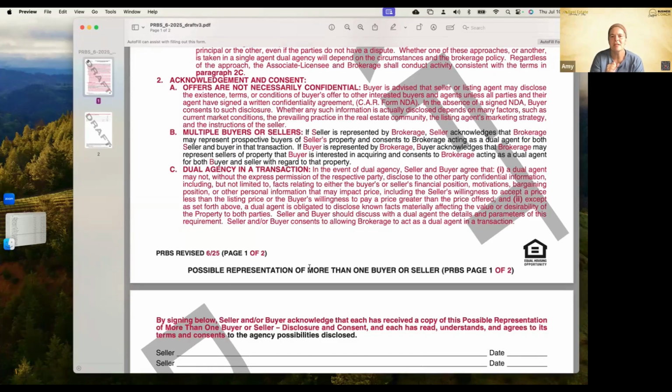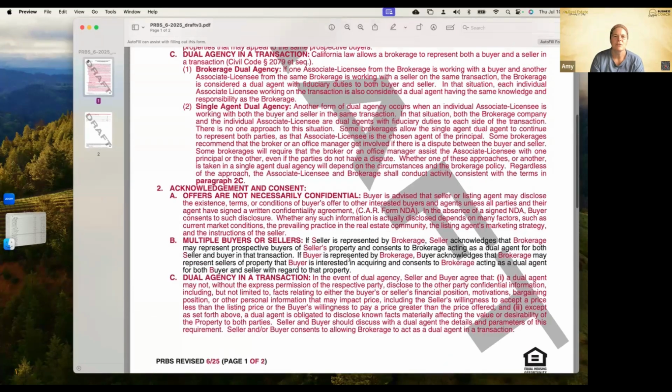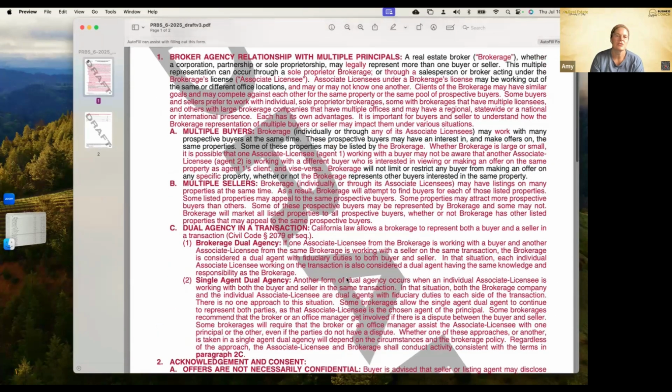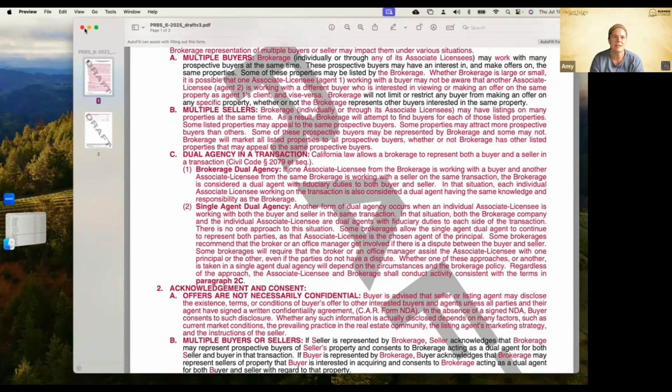A dual agent is obligated to disclose known facts materially affecting the value or desirability of the property to both parties. Seller and buyer should discuss with the dual agent the details and parameters of this requirement. Seller and/or buyer consents to allowing the brokerage to act as dual agent in the transaction. This form is attached to our purchase agreement. It's part of the residential purchase agreement, but they did make those changes to further clarify what that means as far as dual agency. So some good clarification there, in my opinion.